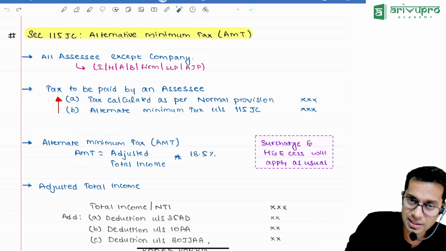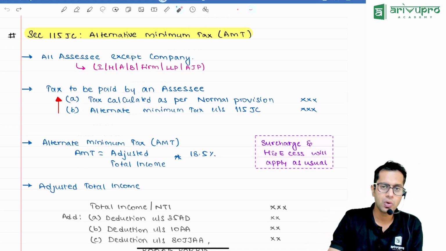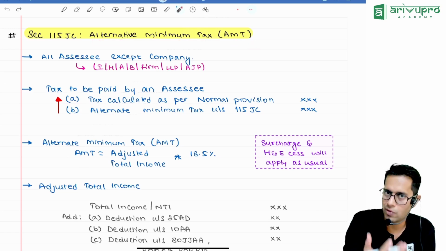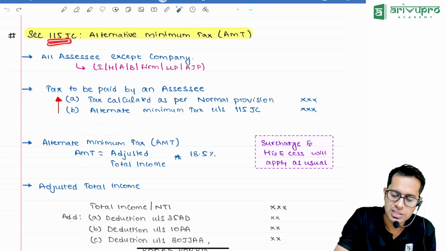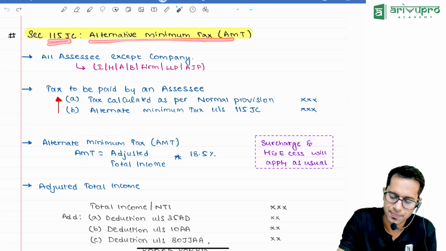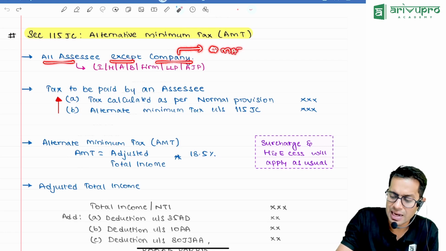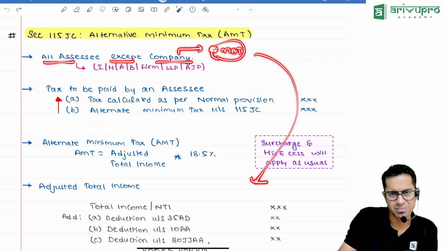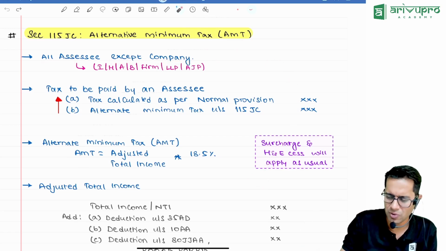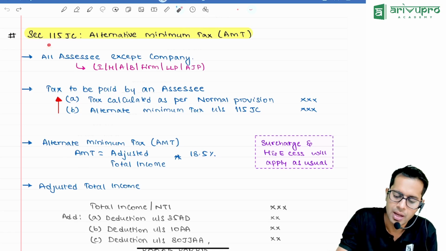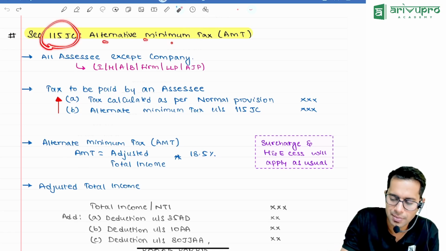At this inter level, what are they going to ask, sir? They are going to ask you about alternate minimum tax if they want to ask. Okay, 115 JC alternate minimum tax. All the assessees except company, because for company, sir, minimum alternate tax is there. For them also the rate is the same, whatever rate you are going to see. But for them it is called minimum alternate tax, MAT. Section 115 JC alternate minimum tax.